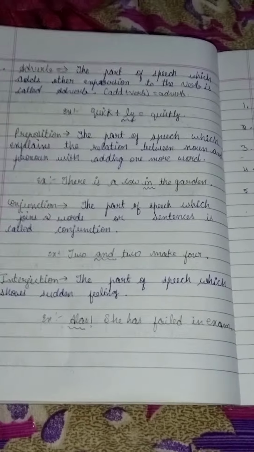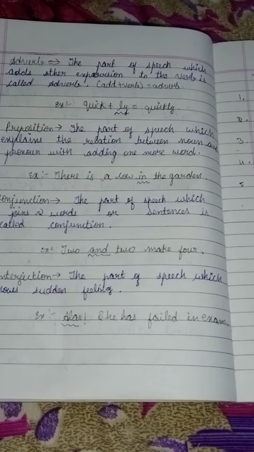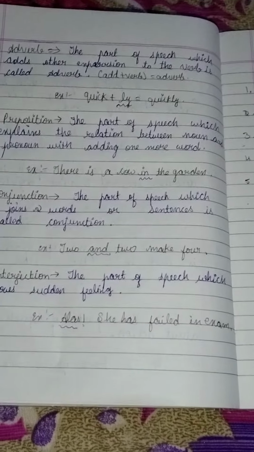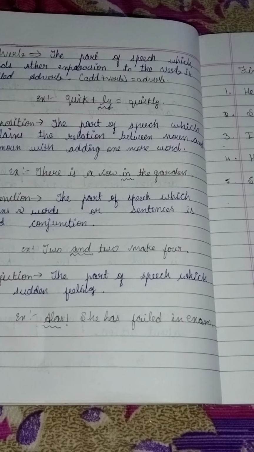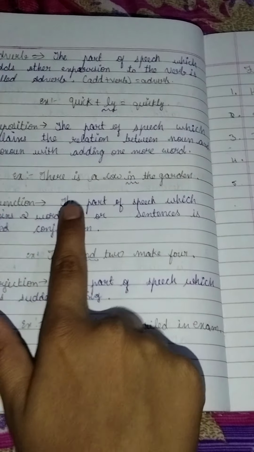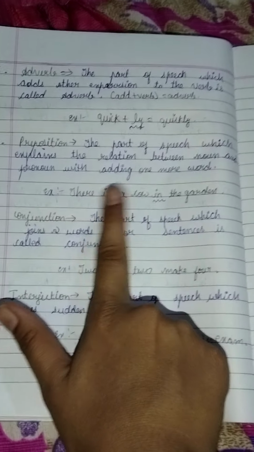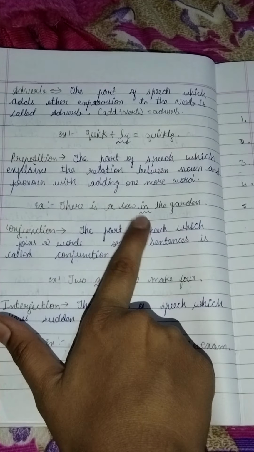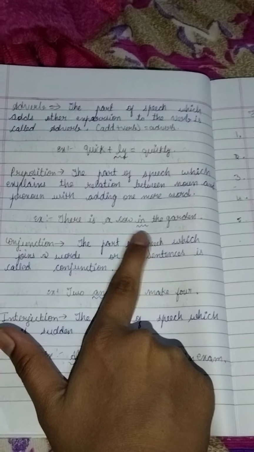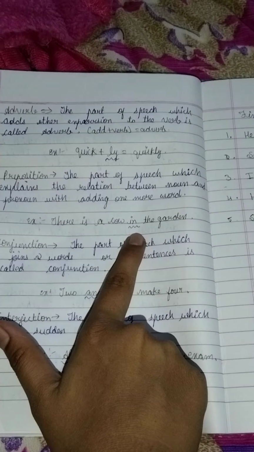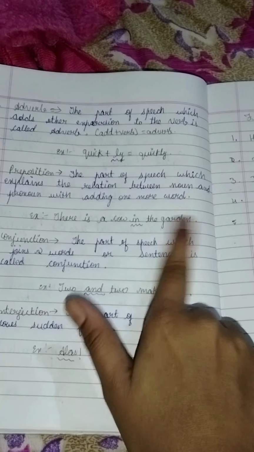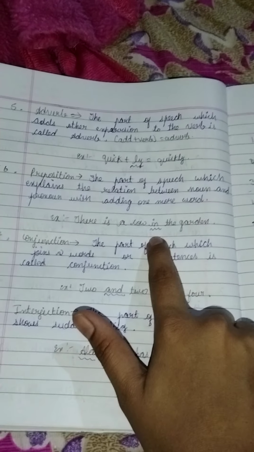See, there it is not a human person. It is some animal only. There is a cow. It is a noun. There is a pronoun. So both are linking, both are explaining the relation that it is in the garden. Here in is the preposition.